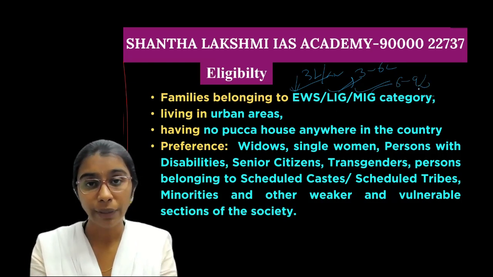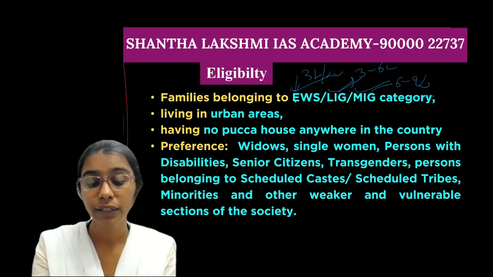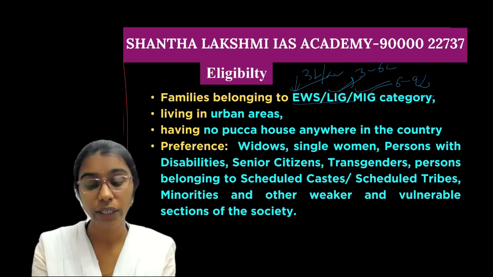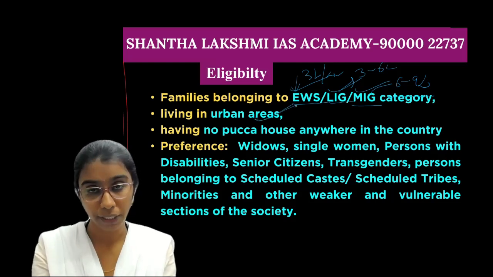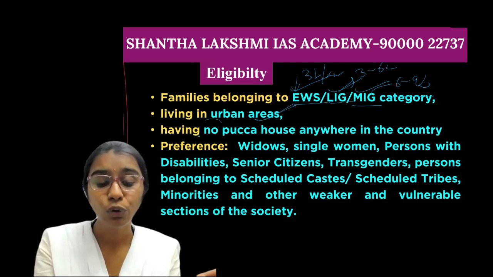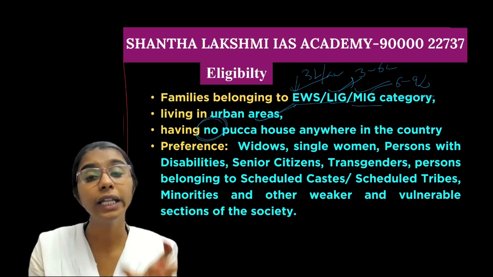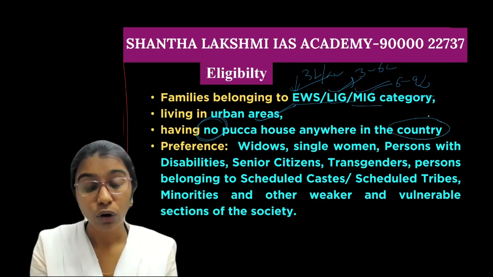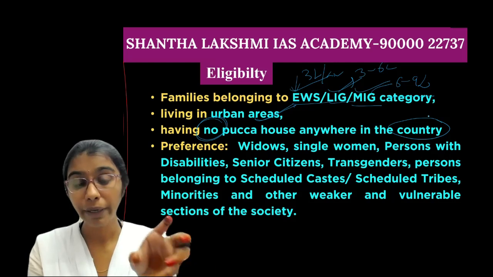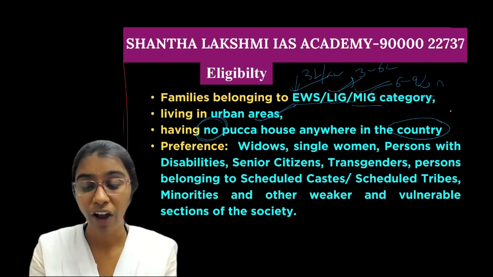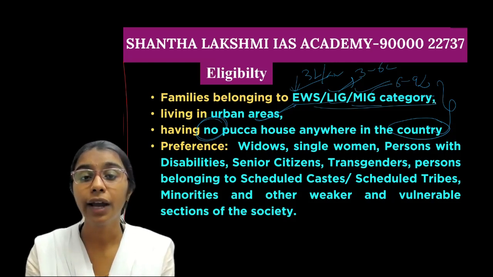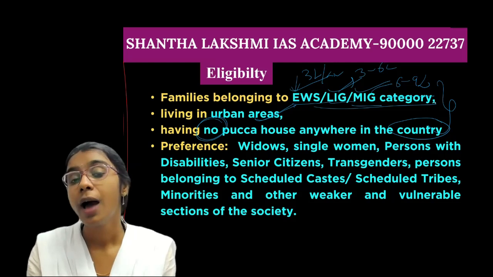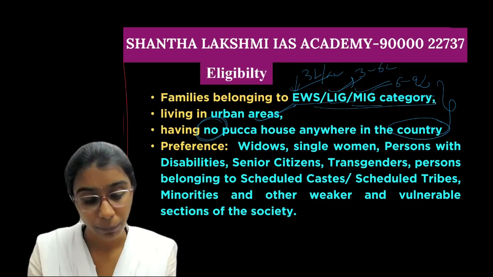Those families living in the urban areas who have no pakka house anywhere in the country, not just in that particular area, are eligible to apply for this Pradhan Mantri Awas Yojana Urban.